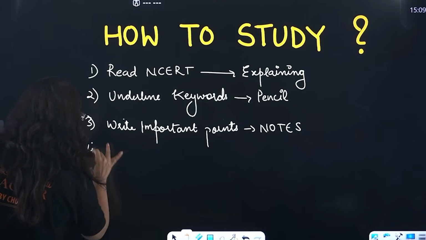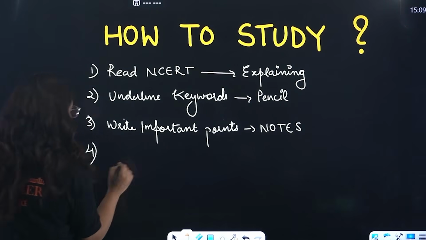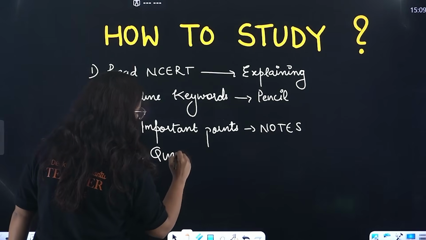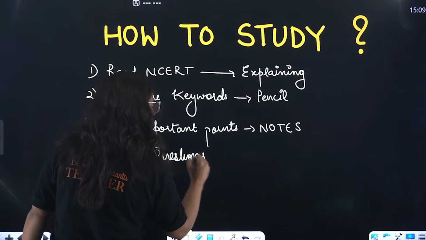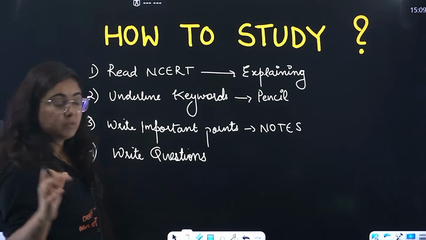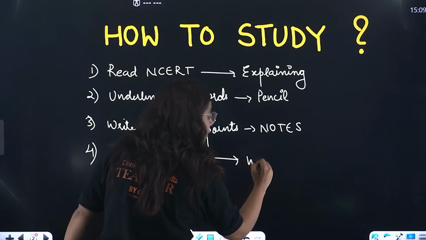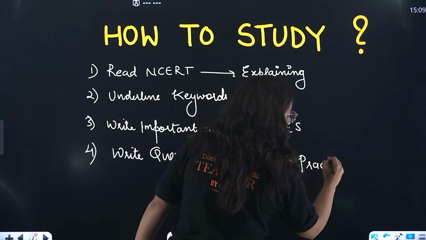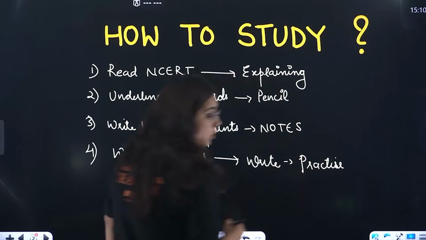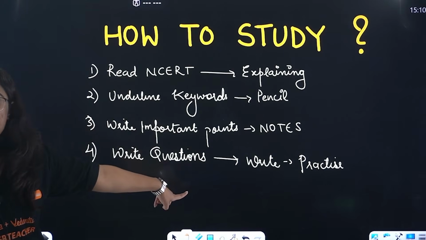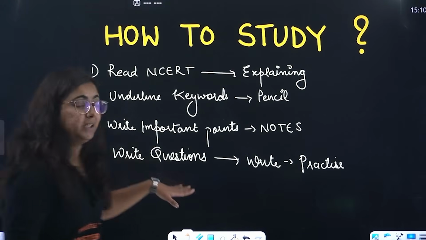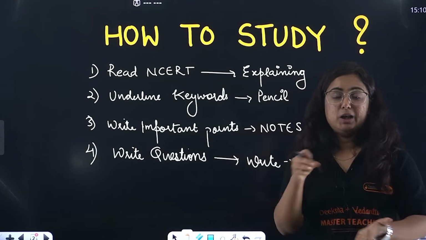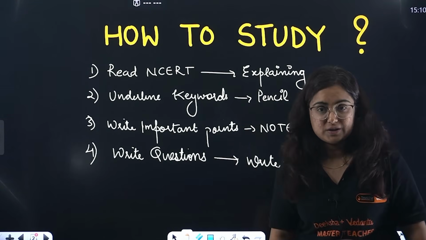The next important thing is very, very important. I will write some questions during the time I am teaching, questions that can come in that format. Beta, you have to write those questions as practice questions in your copy, once we complete this chapter. Once we complete this chapter entirely, very nicely, with deep understanding, you will be practicing those questions, right?